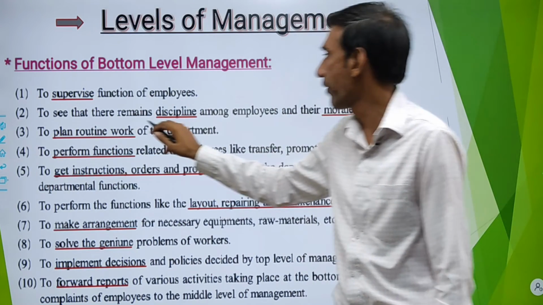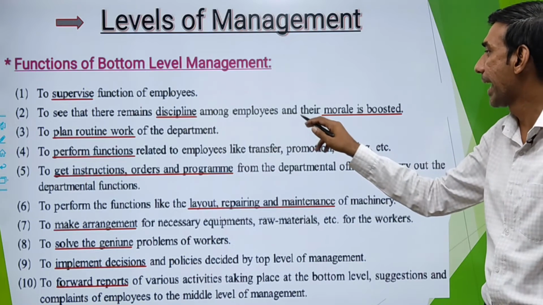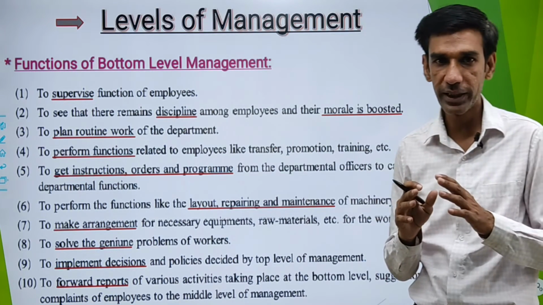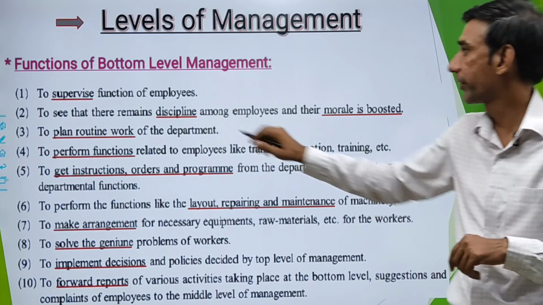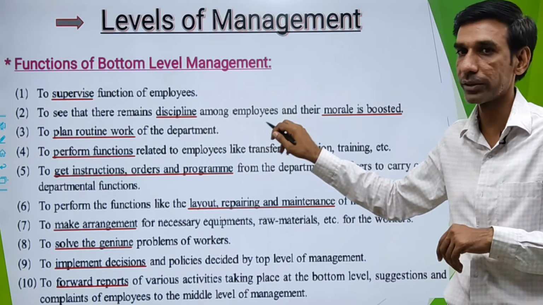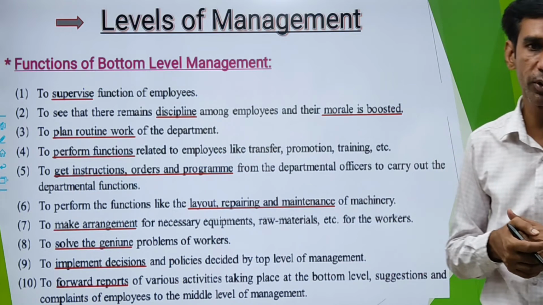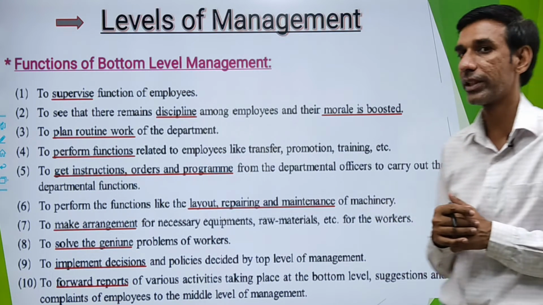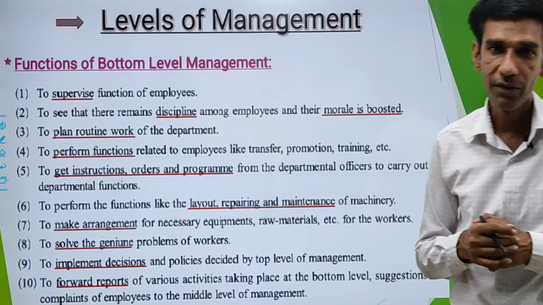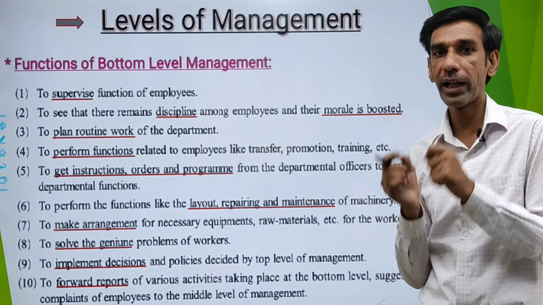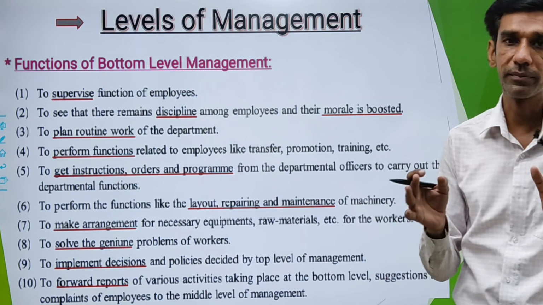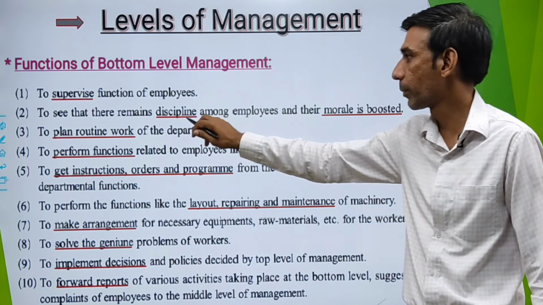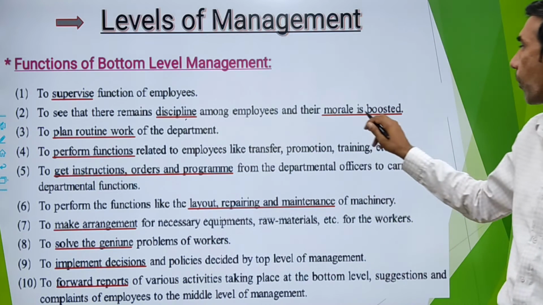Second, to see that there remains discipline among employees and their morale is boosted. It is your responsibility in the bottom level to see that there remains discipline among employees, because you are in direct contact with them. Discipline is important, because with the help of discipline you can get your work completed in time. And their morale is boosted.